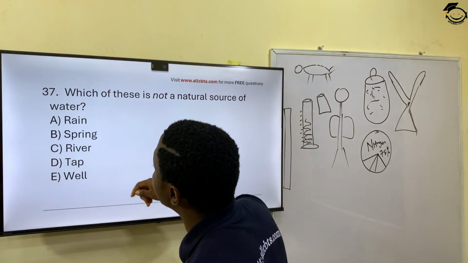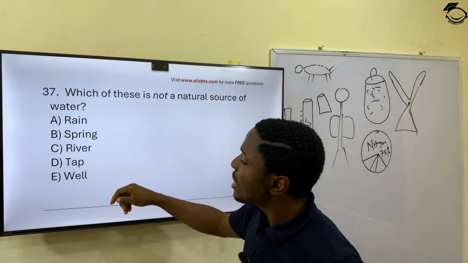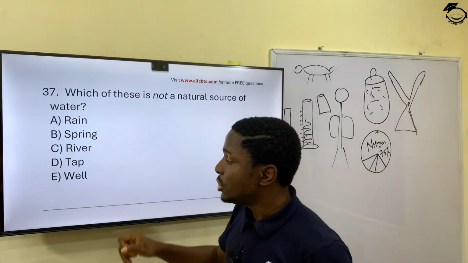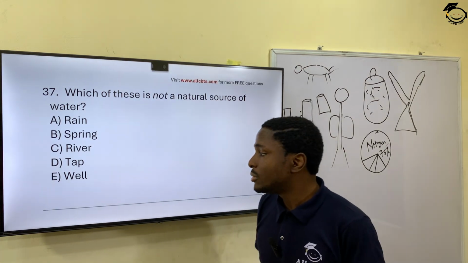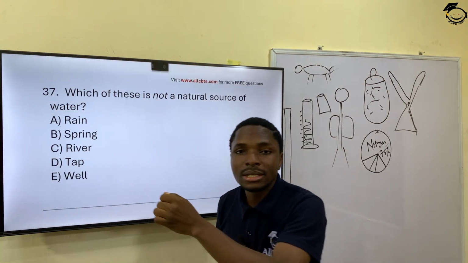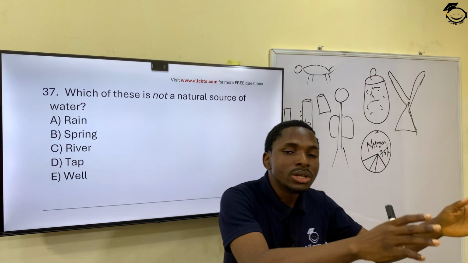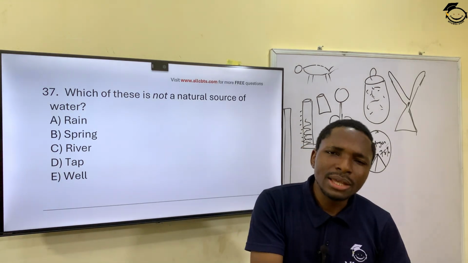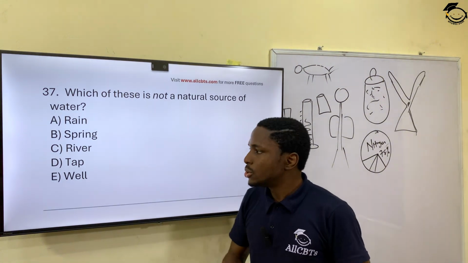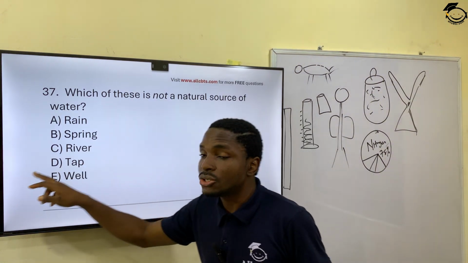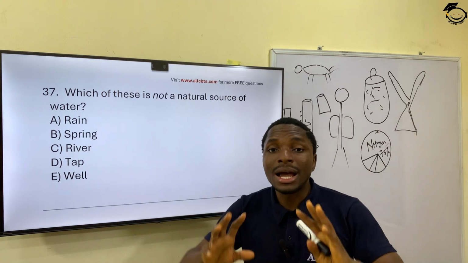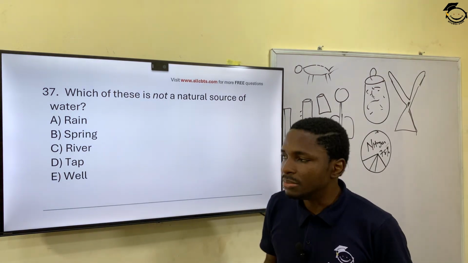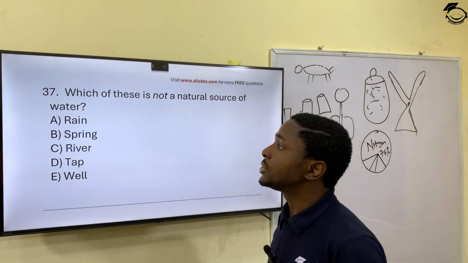They just started springing up. You have river, you have wells of water. You have tap. Now, tap is man-made. Man set up a borehole, run pipes and create a tap where they think water is needed. So tap is not a natural source. It is man-made for comfort. D is the correct option.